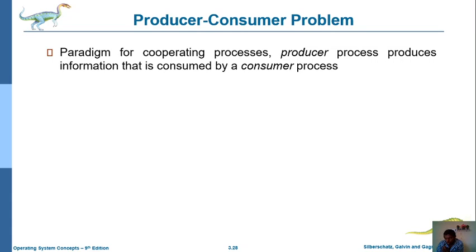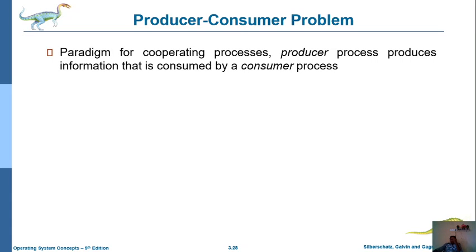The process that consumes that information is called the consumer process. Simply, whoever provides the information is the producer, and whoever accesses the information is the consumer process. That is the basic definition of producer and consumer.